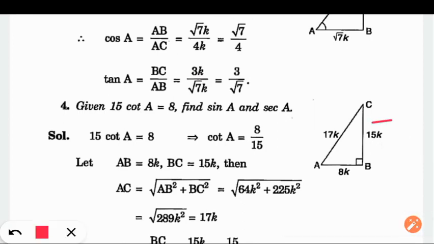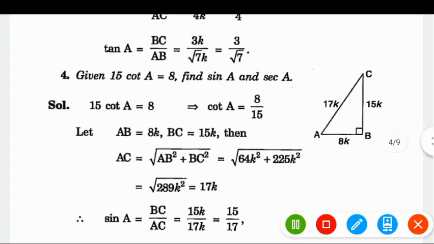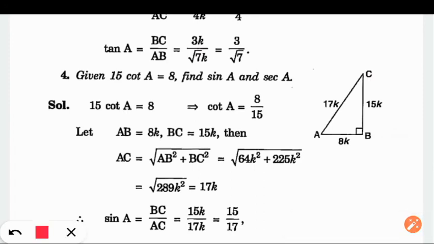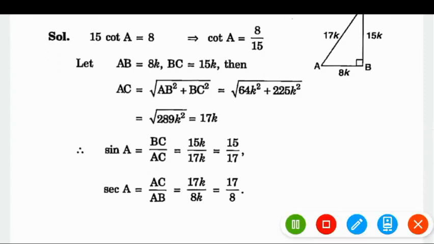So CB and AB are known. We can find with the help of Pythagoras theorem what is AC. AC is the hypotenuse. Hypotenuse square equals perpendicular square plus base square, and we got 17k. Now what we need to find? Sin A and then sec A. Sine of angle A is the ratio of perpendicular and hypotenuse, so 15k by 17k. K cancels out.